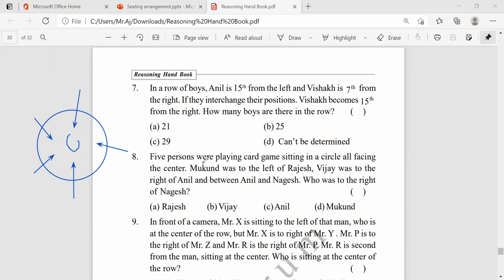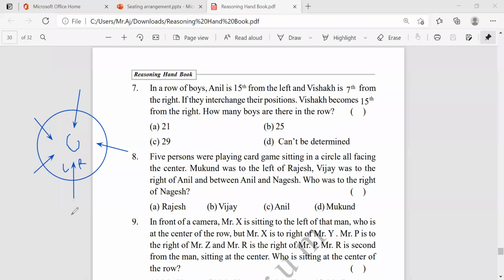The first thing they given, Mukund was to the left of Rajesh. Suppose if Mukund is here, Rajesh will be here. Otherwise we just take in the reverse order. This will be the left and this will be the right. Is it clear?